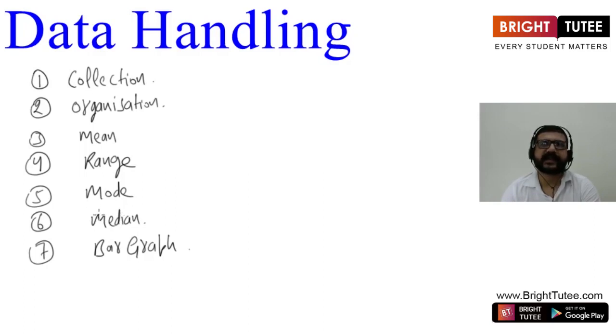ascending or descending order. And then we have studied about the bar graphs, that how we can draw bar graphs from the tabular form of the data and how to interpret informations from the bar graphs. All these things we have already studied. Now in this video we are going to study about probability.